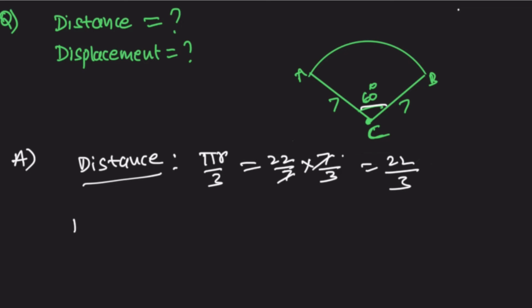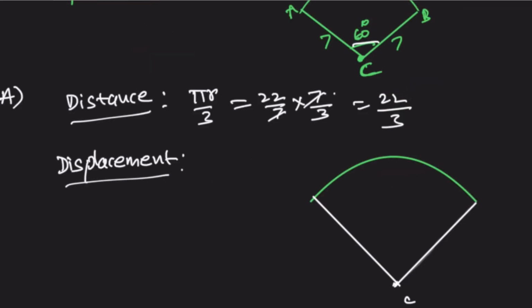Now what is the displacement? This is 7 and this is 7, making an angle of 60 degrees. The body is moving from A to B along the circle, so the initial point is A and the final point is B. Draw a straight line between A and B. The length of this straight line is the displacement.